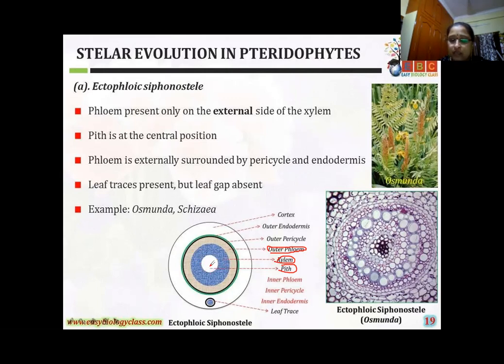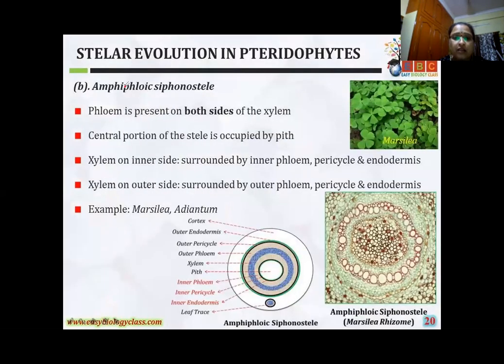Yes, girls. The pith is in the middle, around it is the xylem, and then outside there is phloem. It is found in some ferns, for example the Osmunda plant. You can observe leaf traces also, but leaf gaps are absent, only leaf traces, in this type of stele.